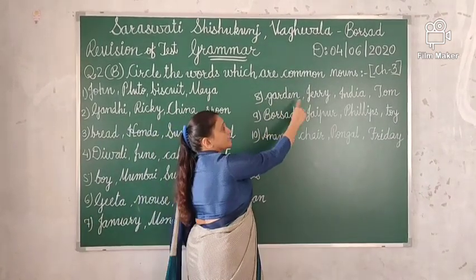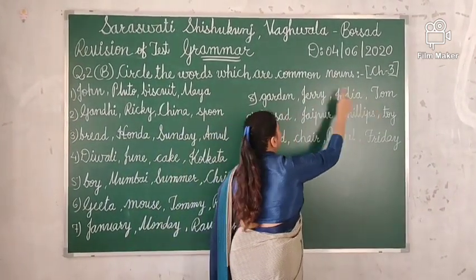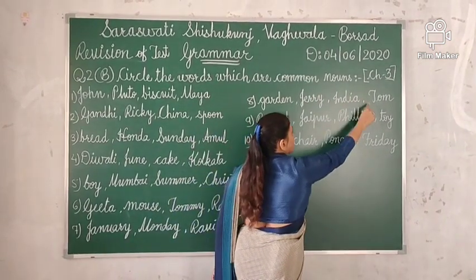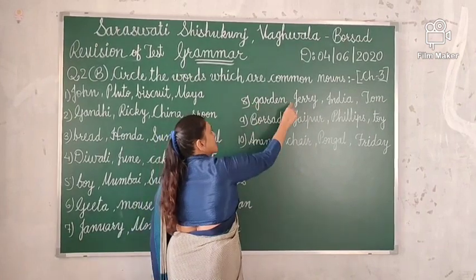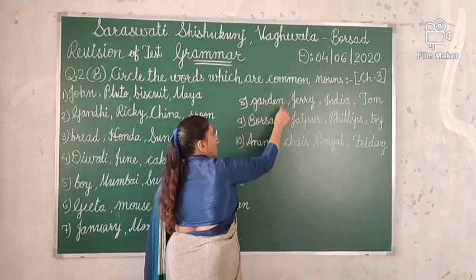Number 8 is garden, Jerry, India, Tom. J, I, T are capital letters. These are proper nouns. So your answer is garden. You have to circle on garden.